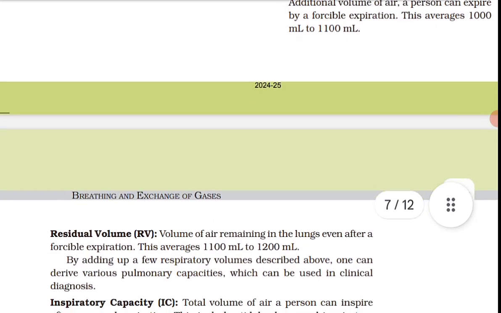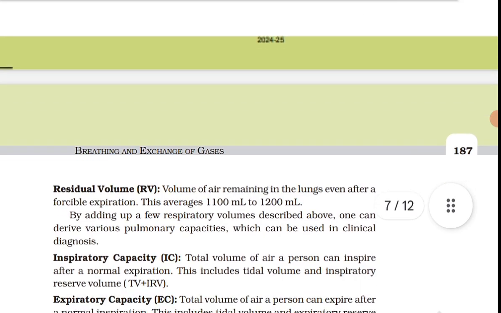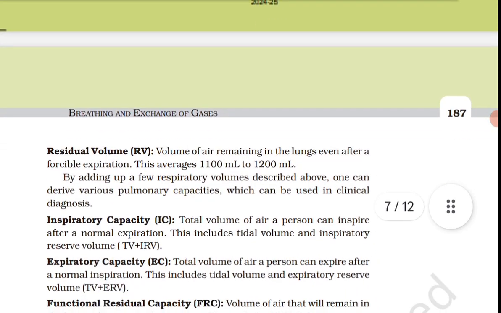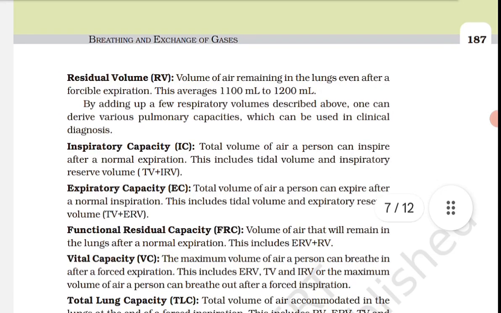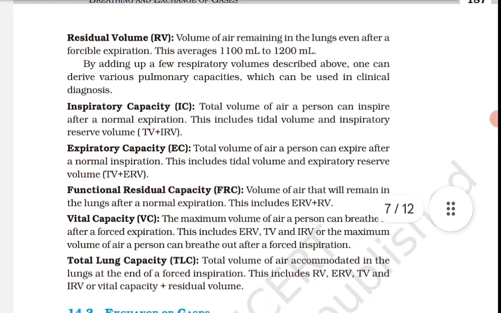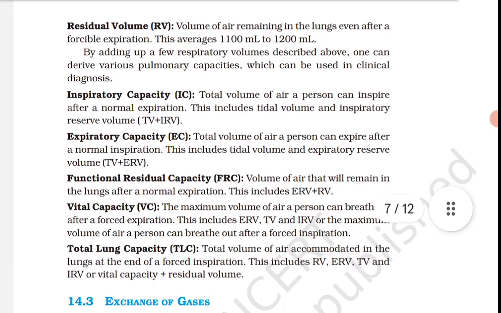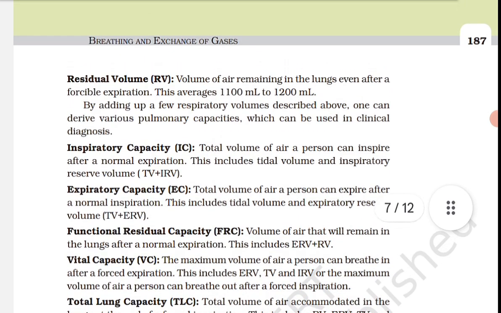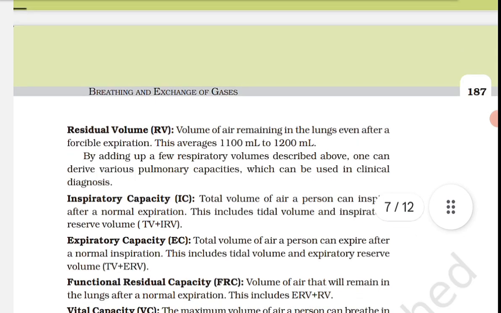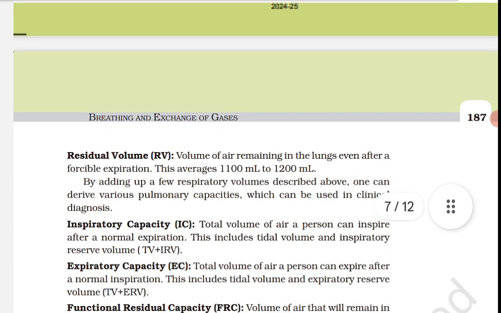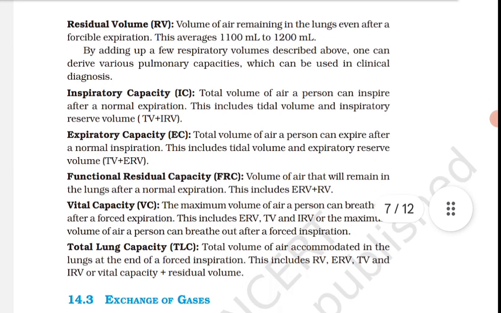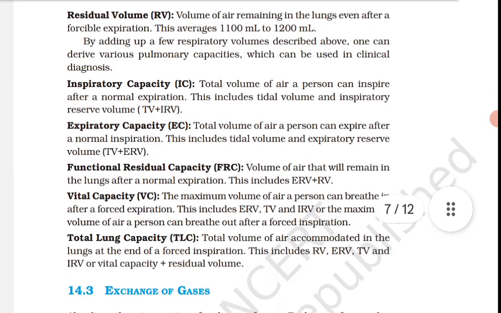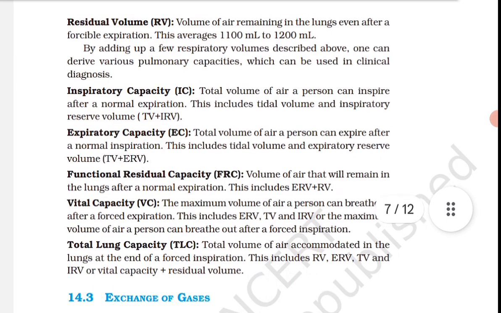Next is inspiratory reserve volume, IRV. Additional volume of air a person can inspire by a forcible inspiration. This averages 2500 ml to 3000 ml. ये हो गया इंस्पिरेटरी रिजर्व वॉल्यूम। इसके लिए एक शॉर्ट भी बना दूंगा मैं, बहुत इजी होगी, डायरेक्ट ब्रेन में